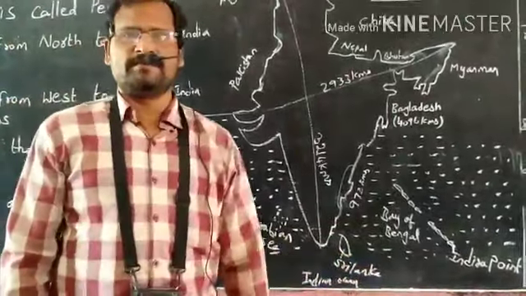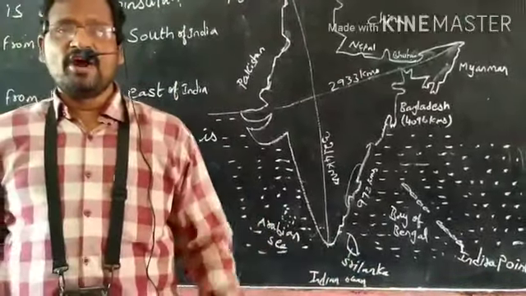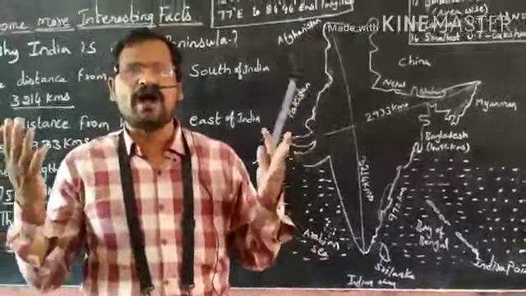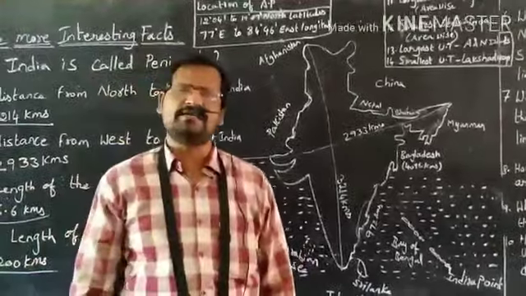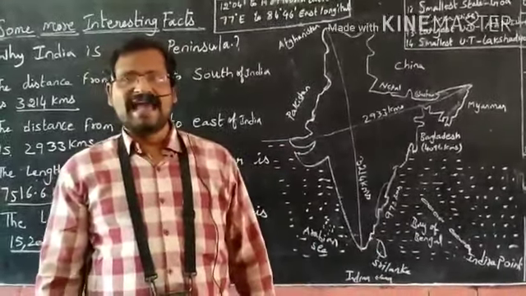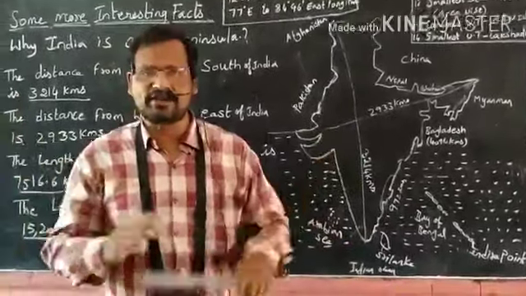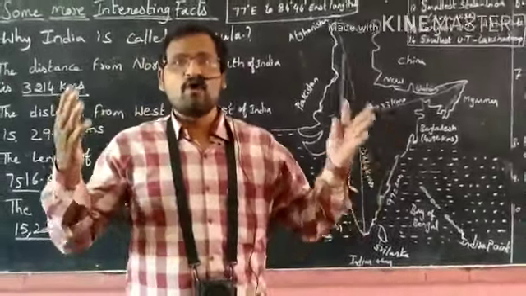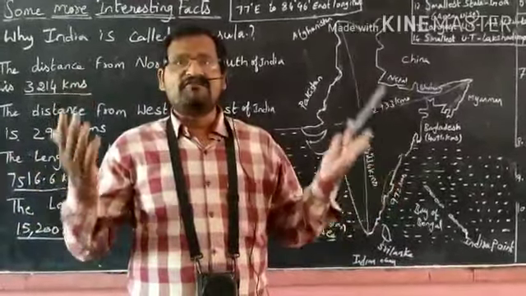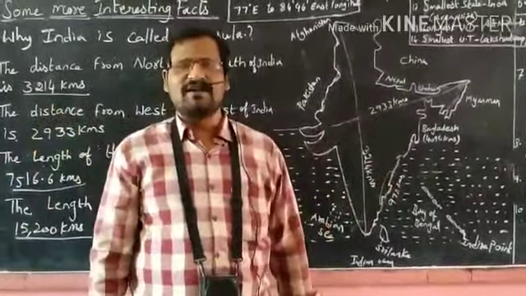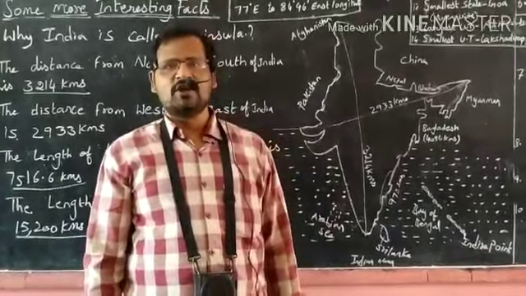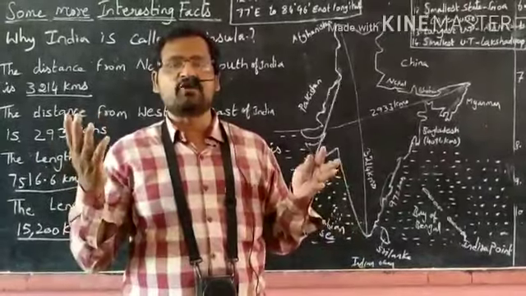Now, another question. In India, we can see different kinds of vegetation and life forms, along with the advantage of many crops. How is it possible? India has a vast geographical location, which provides different climatic conditions. So only India has different types of vegetation, life forms, along with the advantage of many crops.